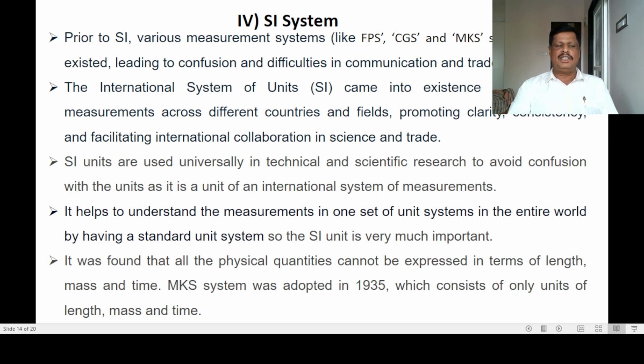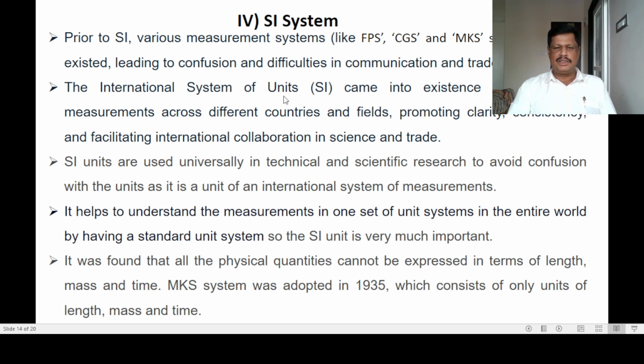So they existed before the SI system. These system of units led to confusion and difficulties in communication and trade because different countries used different system of units. So there is confusion and there are difficulties in communication and also while trading.